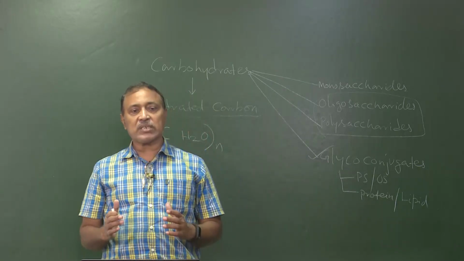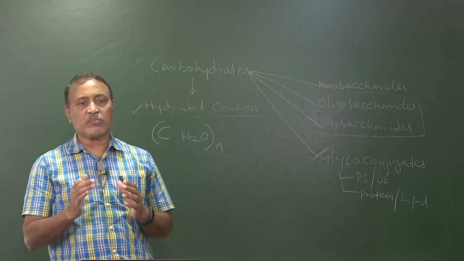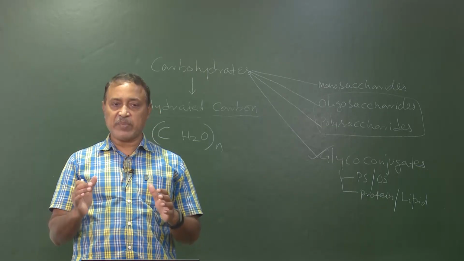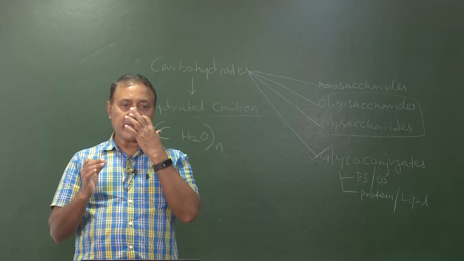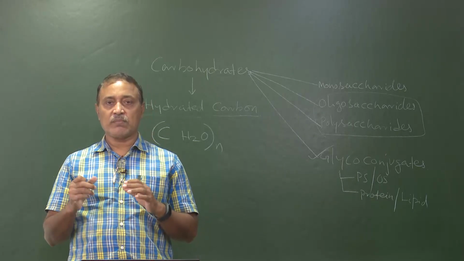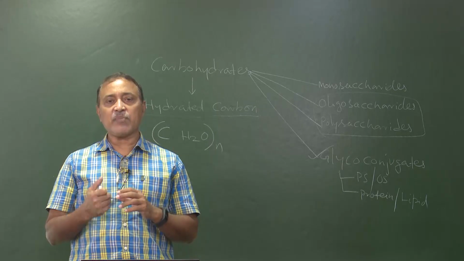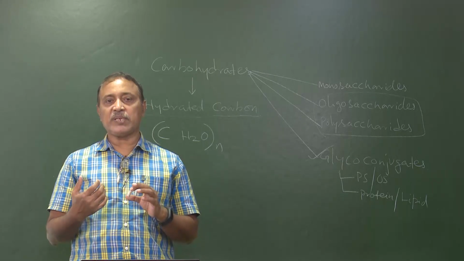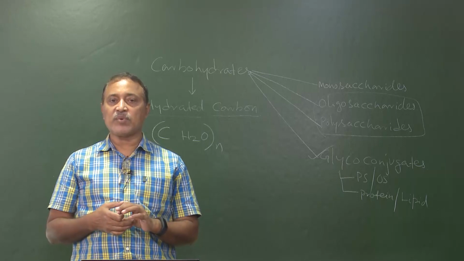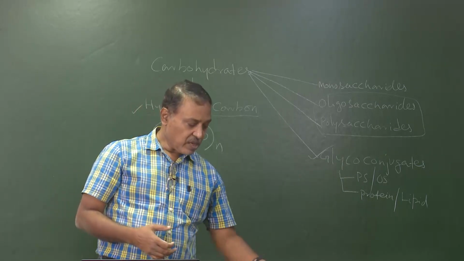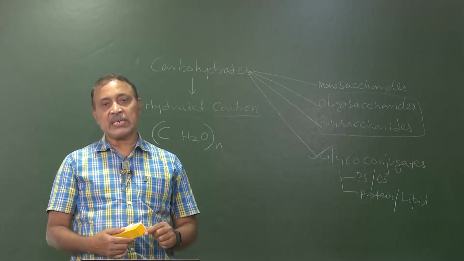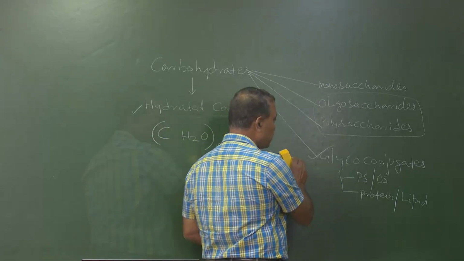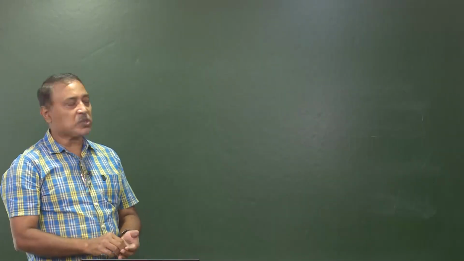These glycoconjugates are a very important component of the cell wall or plasma membrane as well as the matrix of tissues. They help in cell-cell recognition, which is very, very essential in the case of multicellular organisms. These things you will be studying in cytology, where you will see how they help. We will begin with monosaccharides.